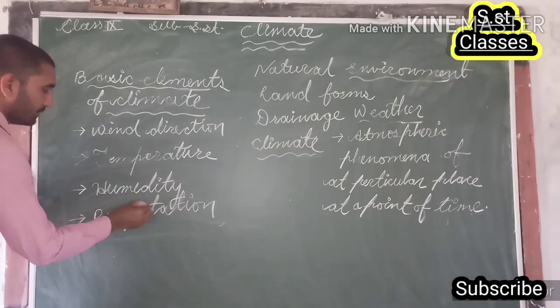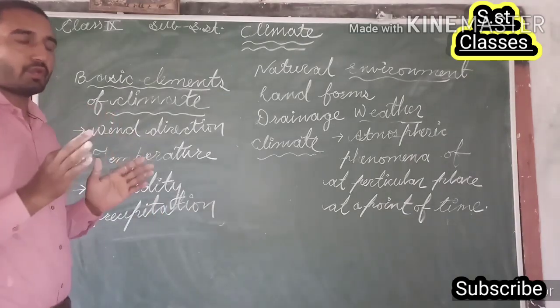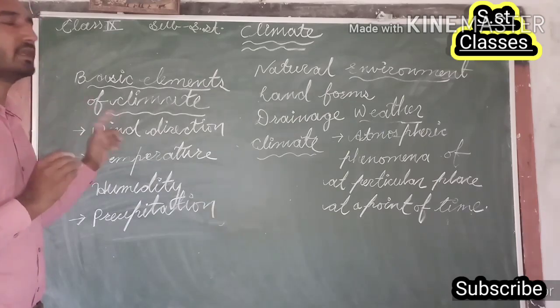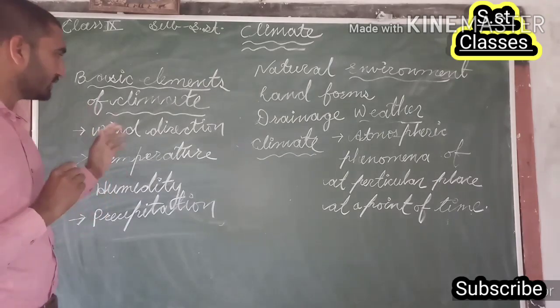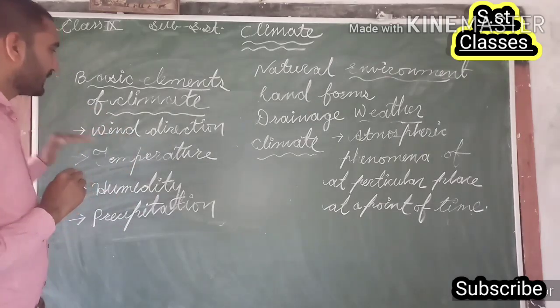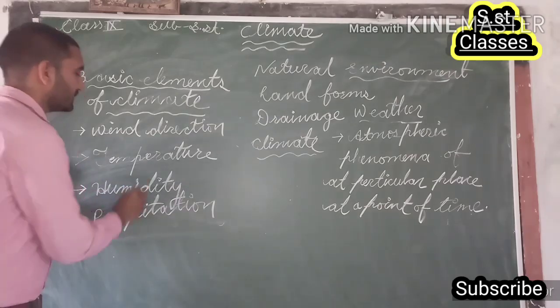So in this way we can say that the most important things, or the basic elements related with the determination of the climate of a particular place, are wind direction, temperature, humidity, and along with that precipitation.